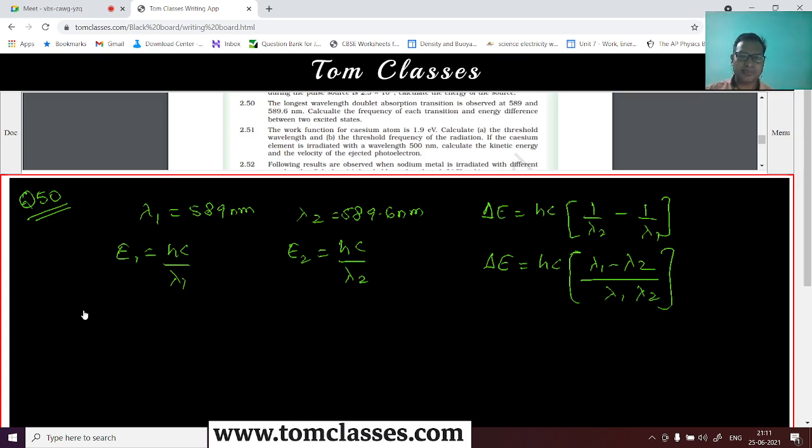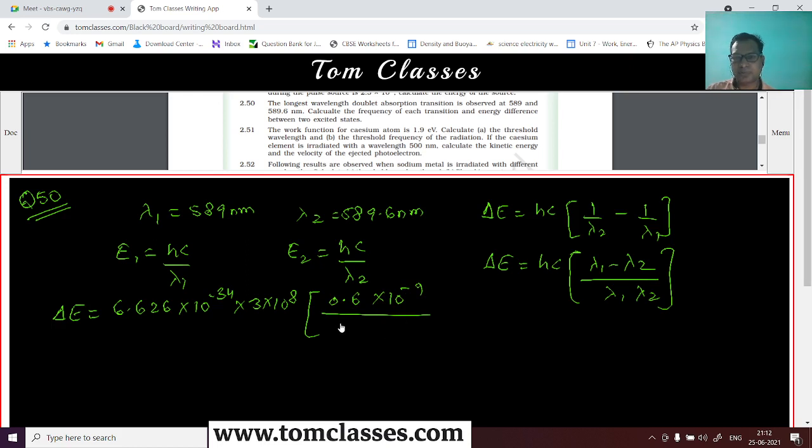So I can say delta E is 6.626 into 10 to the power minus 34 multiplied with 3 into 10 to the power 8, and this is 0.6 nanometer into 10 to the power minus 9, divided by the product, that is 589 into 589.6 into 10 to the power minus 18. That is what it is.